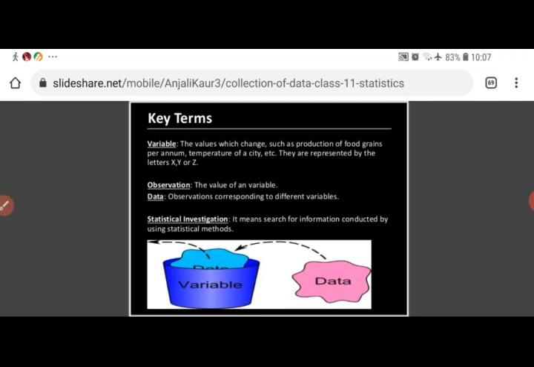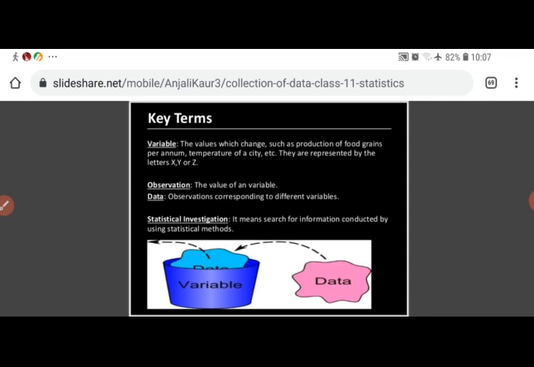अगर किसी की वैल्यू फिक्स रहती है तो उसे हम कांस्टेंट कहते हैं, और अगर वैल्यू चेंज होती है, that is known as variable. Next is observation. Observation means the value of a variable. If the production is 200 quintals, it means 200 is an observation. The value of a variable is known as observation. Next term is data. Observations corresponding to different variables. Different variables के corresponding अगर हमें observations इकट्ठी शो करनी है, that is called data.